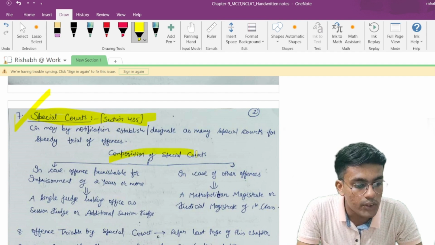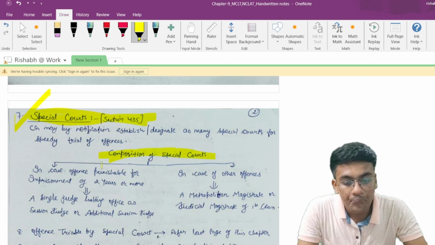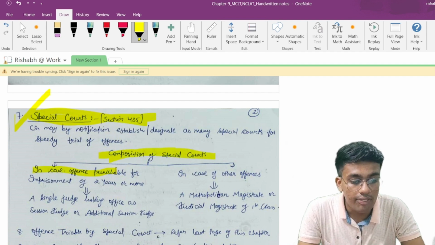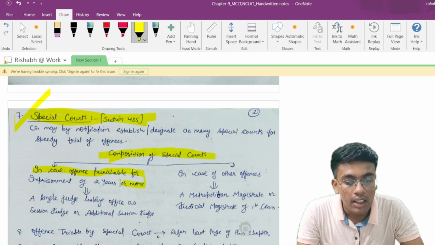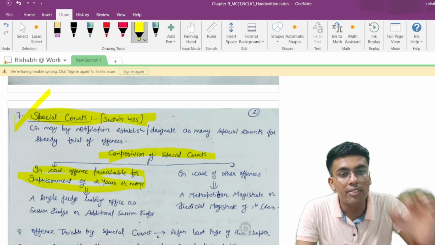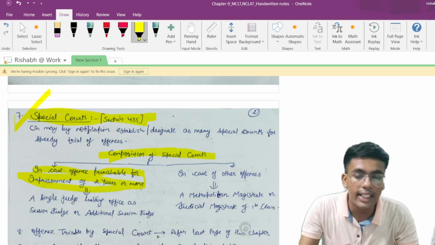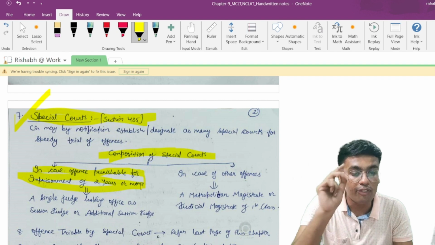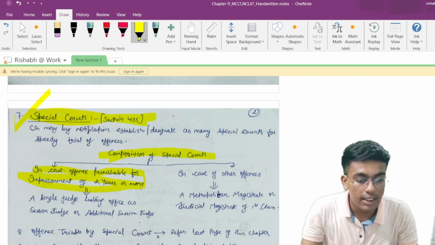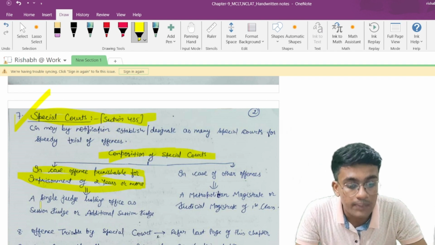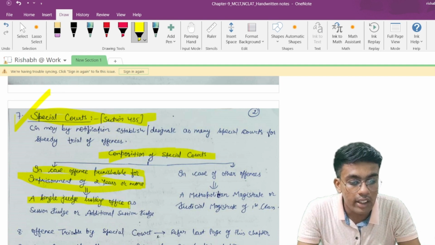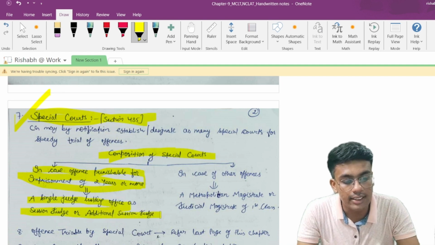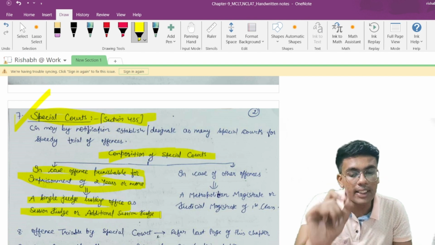Now what would be the composition of the special court? If there is a case under which an offense is committed and that offense is punishable with imprisonment of 2 years or more, in such a case the composition of special court would be as follows. It would be a single judge holding office as session judge or additional session judge. An MCQ can be framed in the examination.